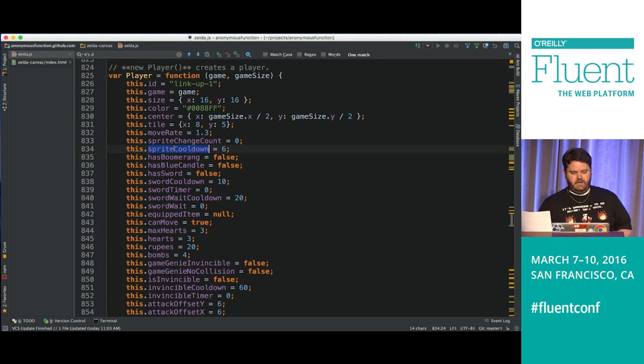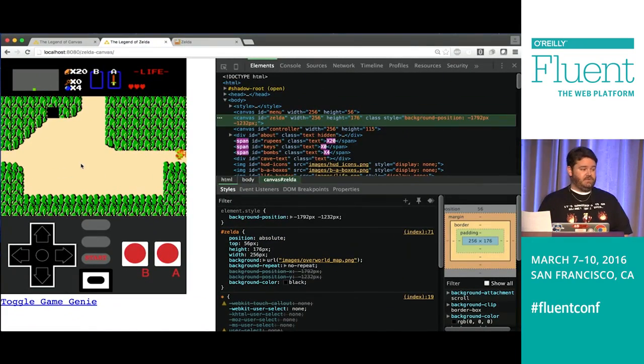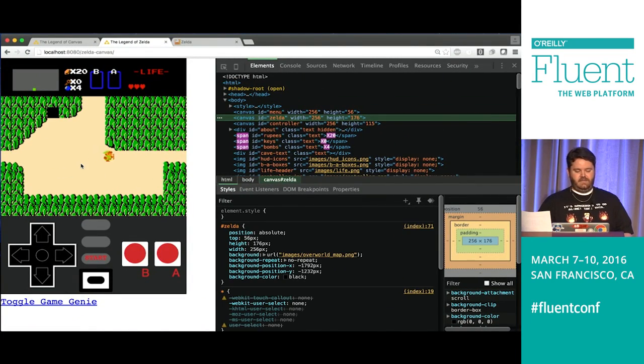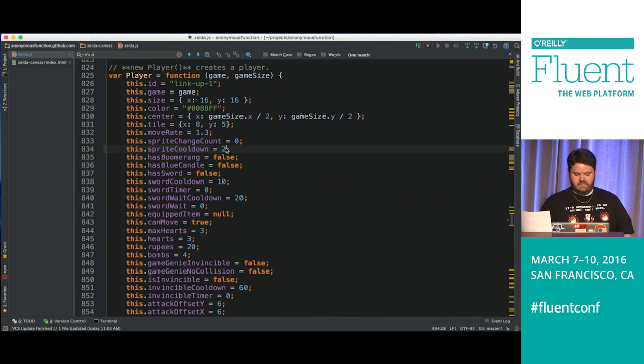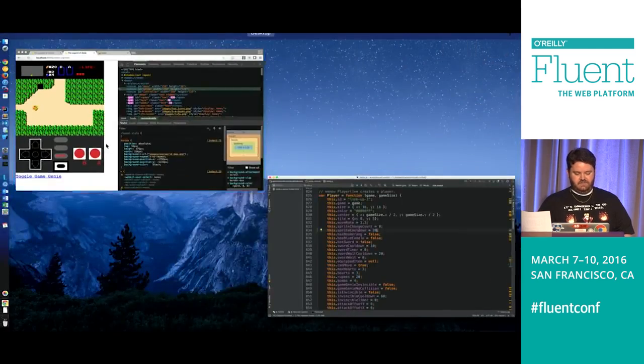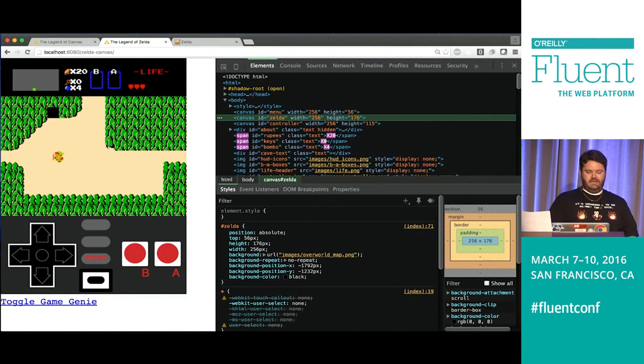Right here, what I've called a sprint cooldown, or a sprite cooldown, because I'm terrible at naming things. Every 6 frames is when Link is going to switch between his 2 sprites. And if you change the direction that he's walking in, or you swing your sword, it's going to reset that. To show, this is more just a fun thing. If I change that to 2, that means his sprite is going to swap more frequently, and so he's going to do this, right? Or the flip side would be, if you guys ever played any of the old hockey games, kind of the same effect. You could do this with his sprites, but speed up his velocity, it would look like he's skating.